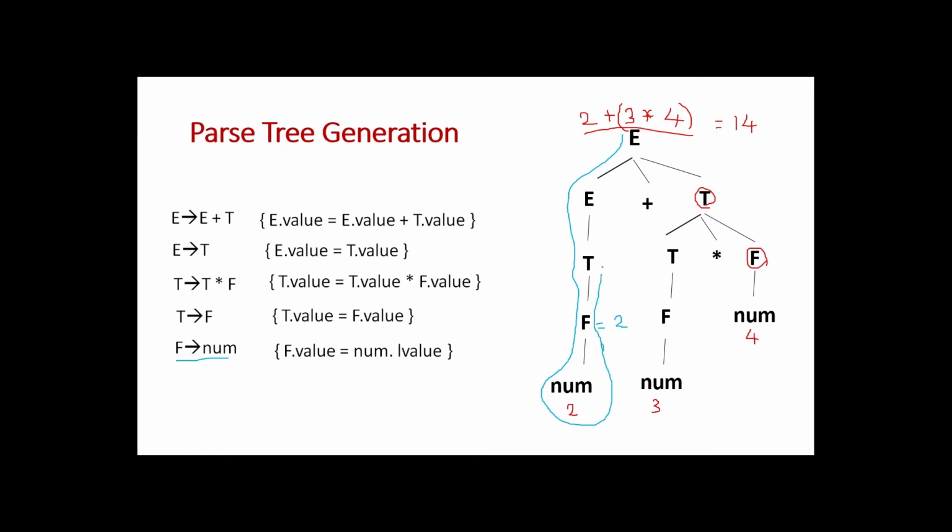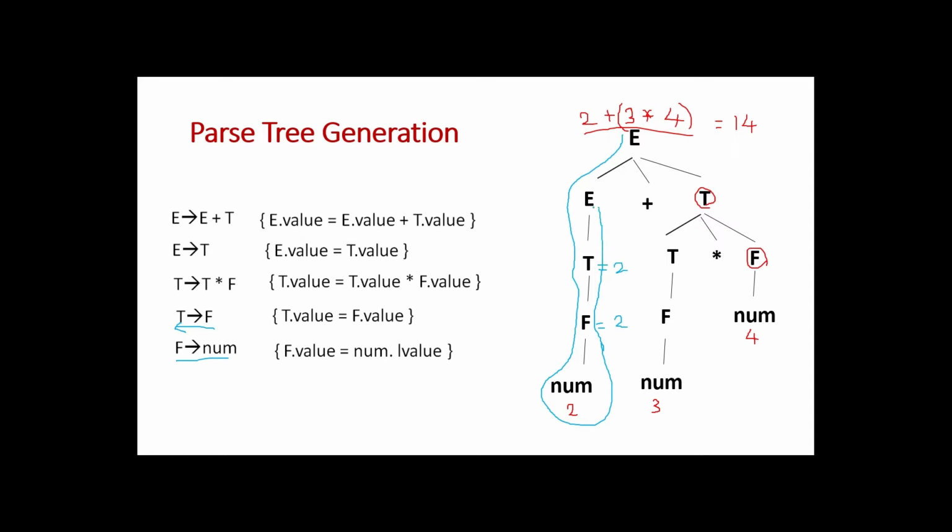Here F is reduced to T. There is a reduction, so whenever there is a reduction, you have to go and check the production. F is reduced to T is this production. What is the corresponding action? T dot value equal to F dot value. F dot value is equal to 2, so the same value is assigned to T also. So T equals 2. Then next we go up.